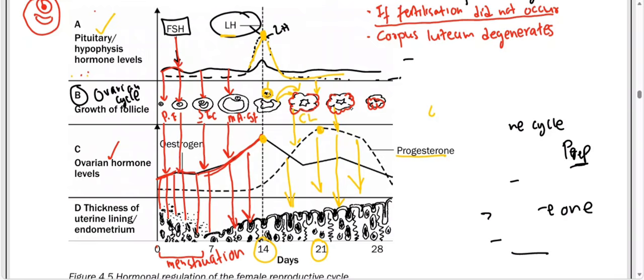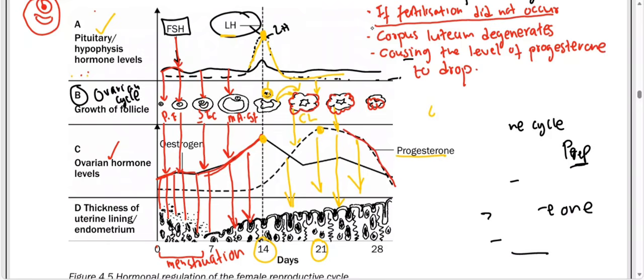So the more the corpus luteum decreases in size, the more it will cause the progesterone levels to decrease. That is why we say the corpus luteum degenerates, causing the level of progesterone to drop. You see here now the level of progesterone is dropping.